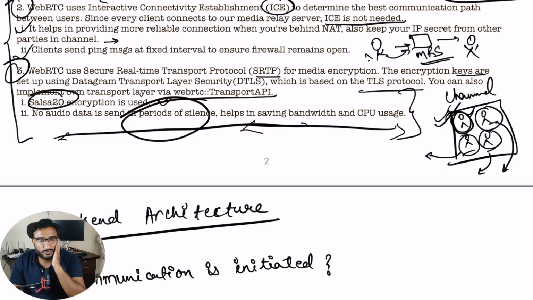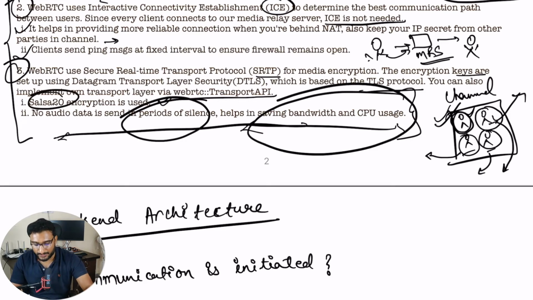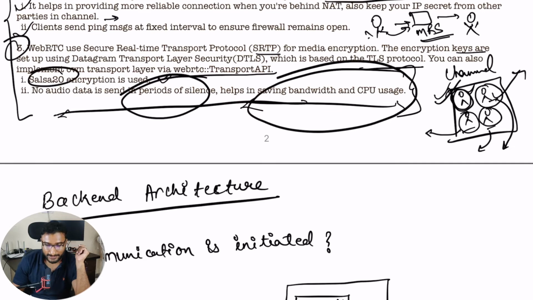We can determine who is speaking, and all the users who are not speaking, the system can think that they are on mute. Even if they are not muted in the application, we can think that they are on mute, they are not speaking, and if anyone starts communicating at that time, we can send the audio data, right? So in this case, it helps in saving the bandwidth and reducing the CPU usage. The CPU was at 99 earlier, and we reduced it to 10%. These are random numbers I'm talking about, right?